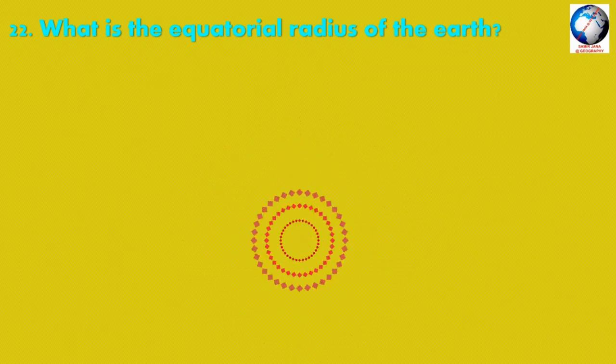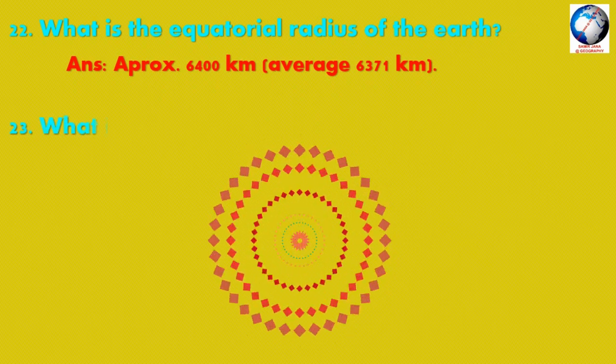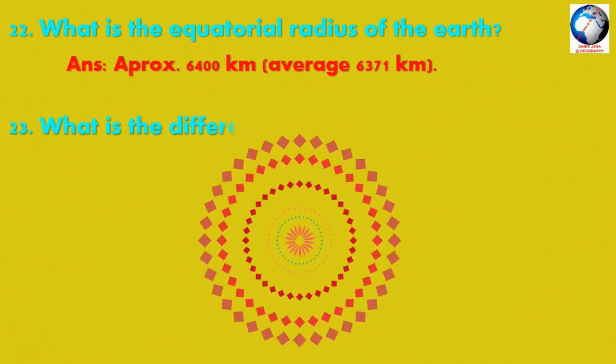You are watching the 26th episode. Another question. Question number 22. What is the equatorial radius of the earth? Answer is approximately 6,400 kilometer, average 6,371 kilometer.